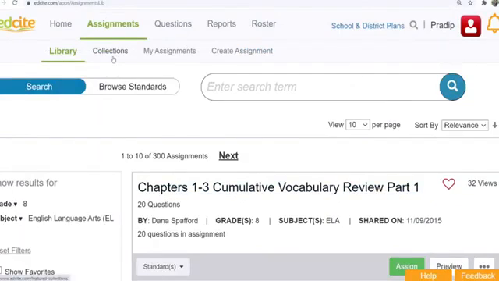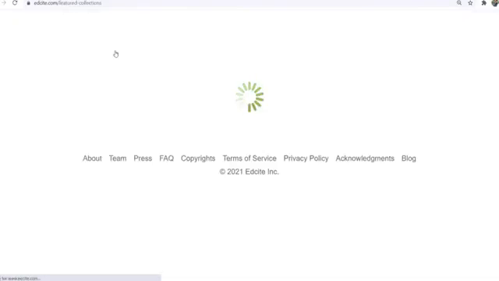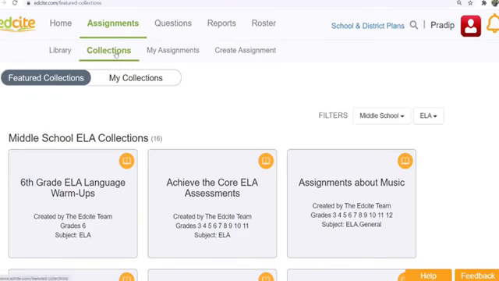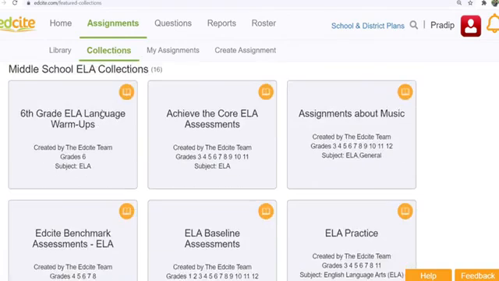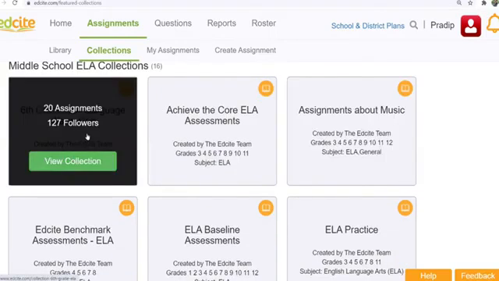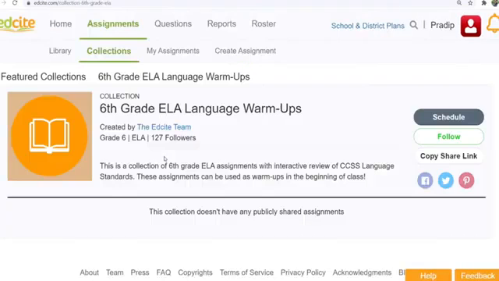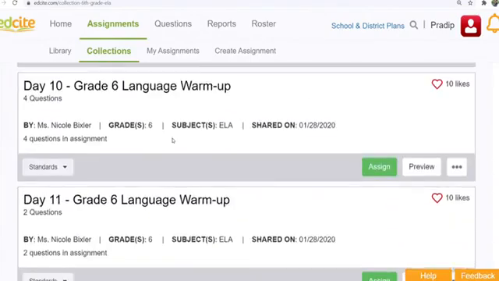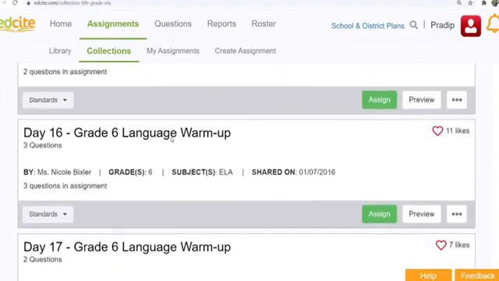Okay, now the next tab is collection of the assignments. When you click on collection of the assignments, you can find a lot of collections made by the EdSite team or other teachers who have submitted their collections. When you click on view collection, you will find the day-to-day assignments.